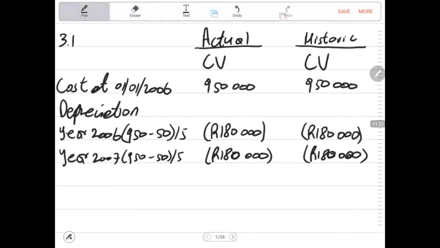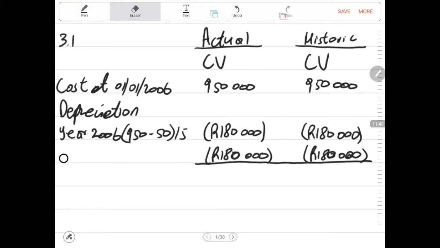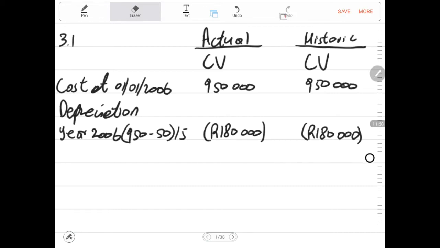Remember, now we are at the end of the year 2007. So now the minute we are at the end of the year 2007, then we need to get to the carrying amount just before the change in estimate. If you wanted, you could have a carrying amount here, just that it was going to be costing a lot of time without any extra marks. You could have said here balance.